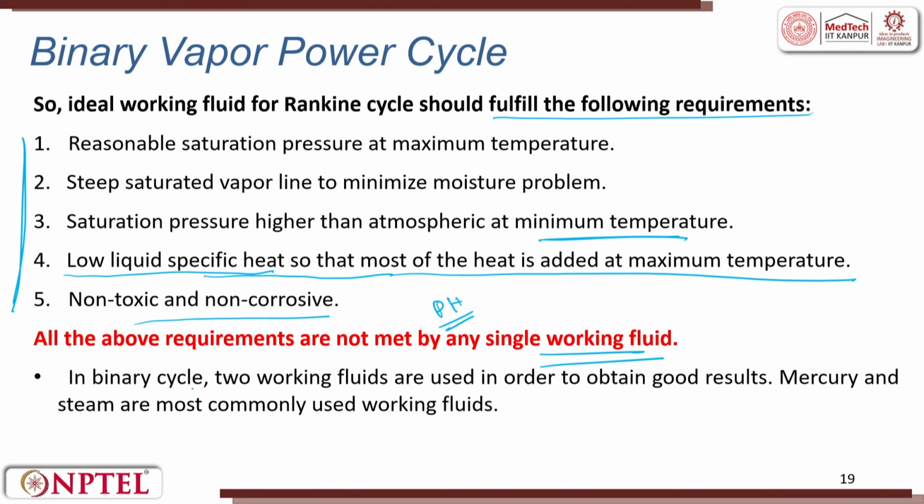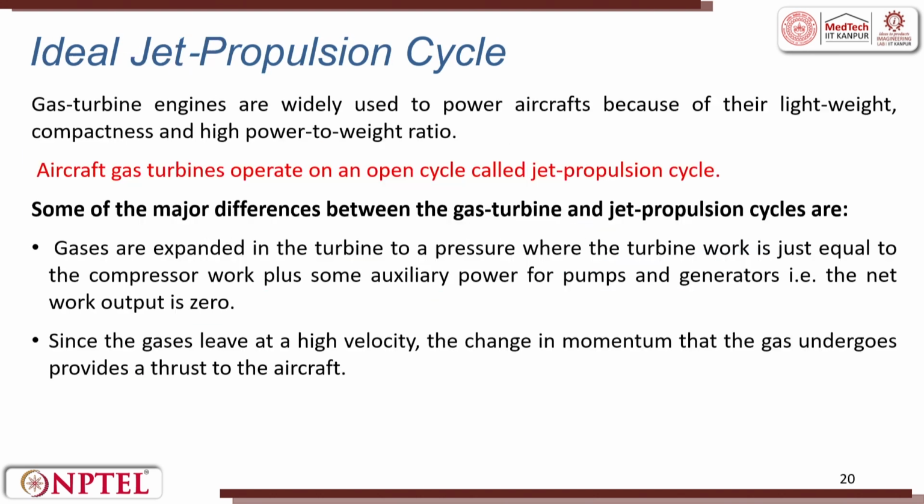So, for maximum temperature, all the above requirements are not met by a single working fluid. So, in binary cycle we try to have two different working fluids, that is why it is called as binary cycle. In binary cycle we will have two working fluids and used in order to obtain good results. So, mercury and steam are most commonly used working fluids. So, next we will move to ideal jet propulsion cycle.